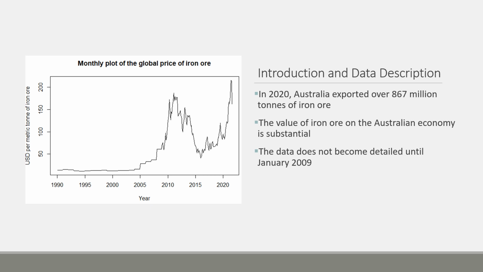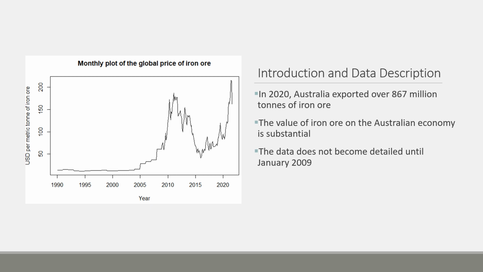Because of this, the Australian economy is hugely dependent on its value, and so is the value of the Australian dollar. This is why it's important for economists in Australia and globally to track and be able to accurately predict the value of iron ore and prepare accordingly. The monthly value of iron ore globally between January 1990 and August 2021 is shown here. The units are measured in US dollar per metric tonne.